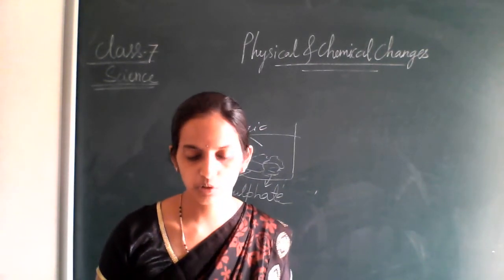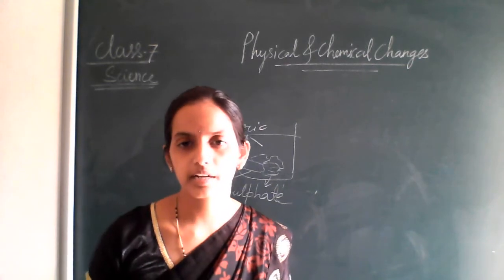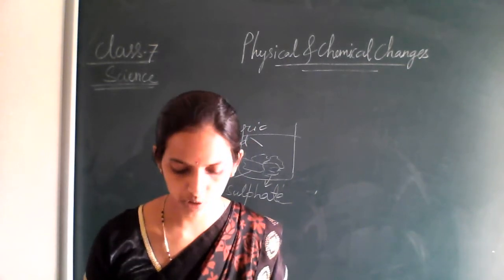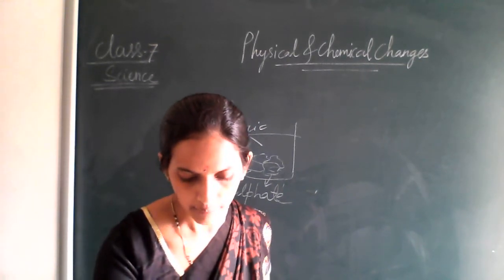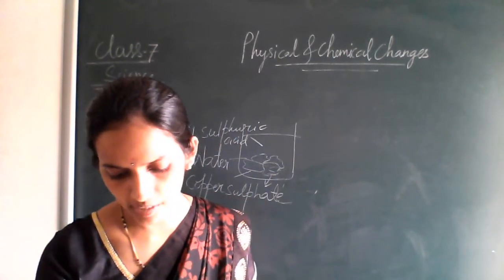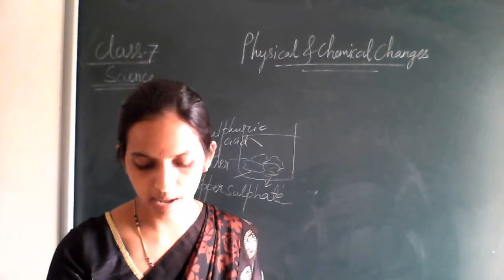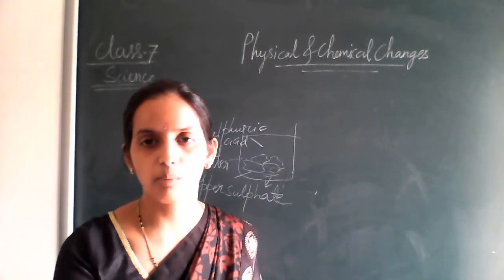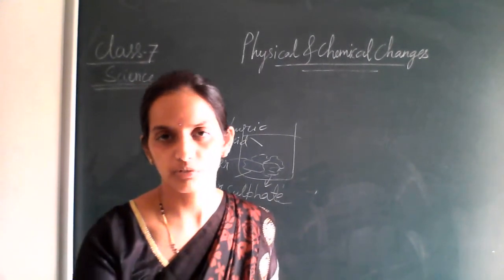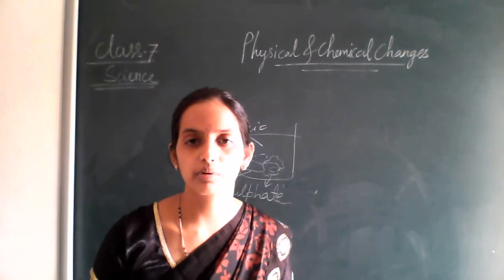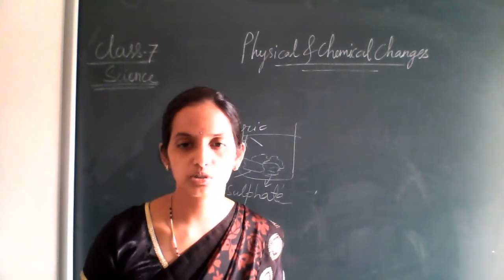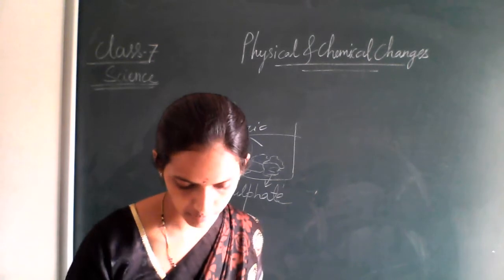So in this way we get pure copper sulfate from the copper sulfate solution. The definition is: some substances can be obtained in a pure state from their solution. The example is copper sulfate: we are getting pure crystals of copper sulfate from the copper sulfate solution by the process of crystallization, right?